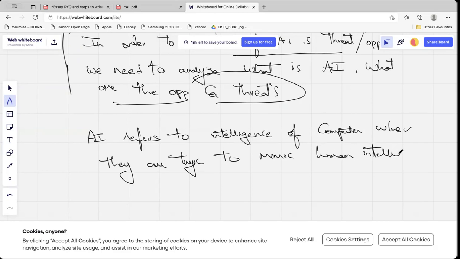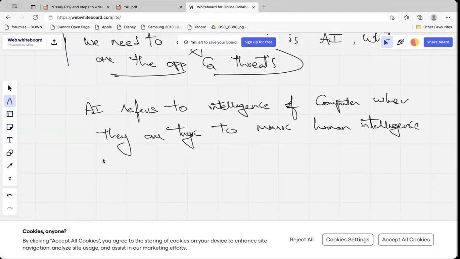I will just write briefly. This should not consume a lot of space. Through machine learning and deep learning. Like this, I will write briefly.